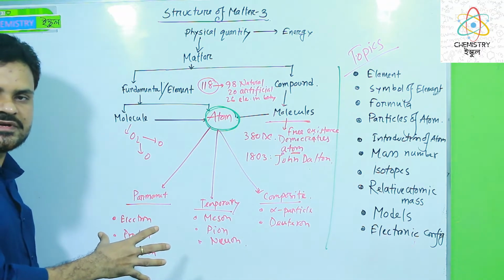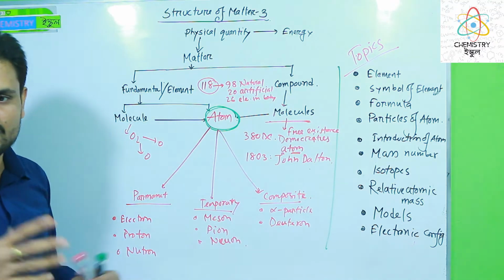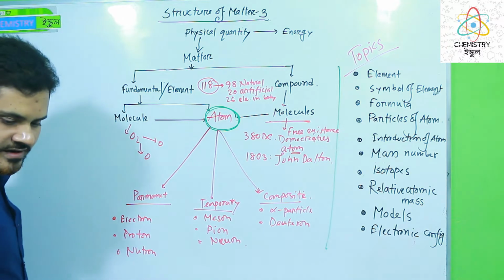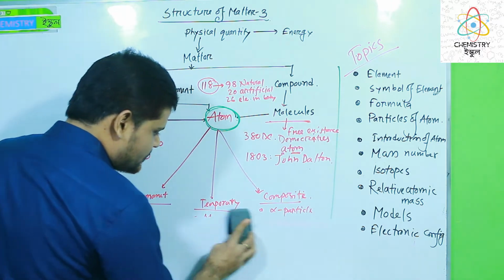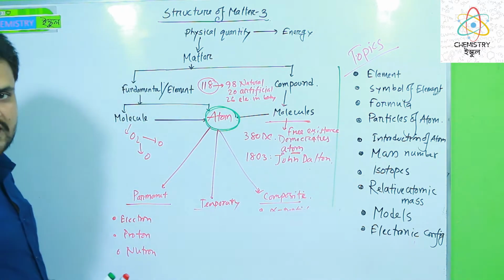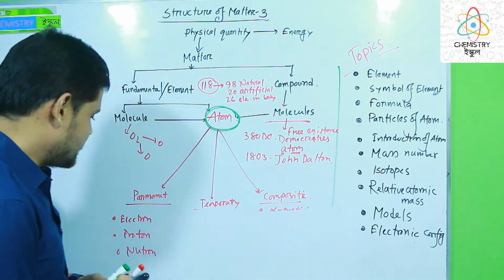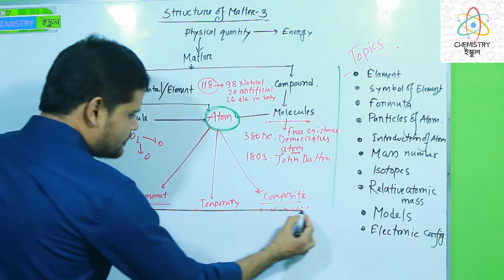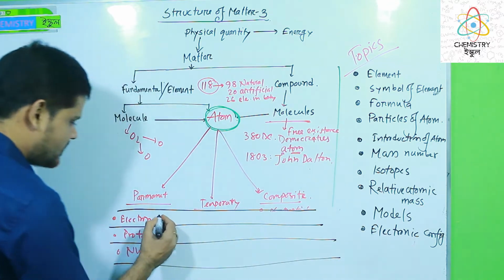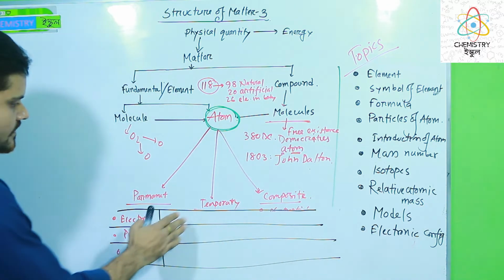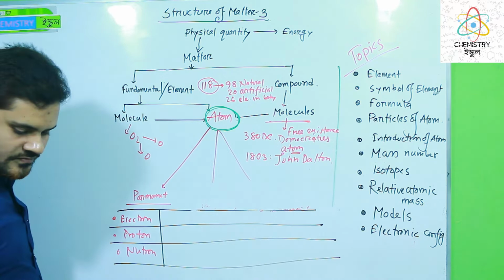They have some specifications and characteristics, and it is our duty to know about their characteristics. How can we know about their characteristics? By a chart you can easily find this out, and it is your duty to collect this information from different books. Look at this. I just show you what type of information you should gather regarding the permanent particles. This is electron, this is proton, this is neutron here. And first of all, the characteristics will be here.